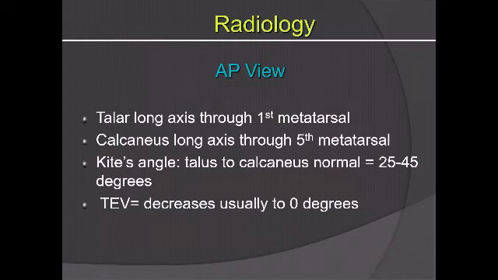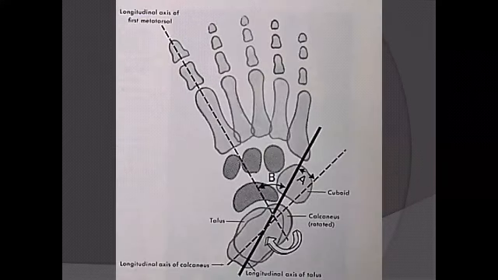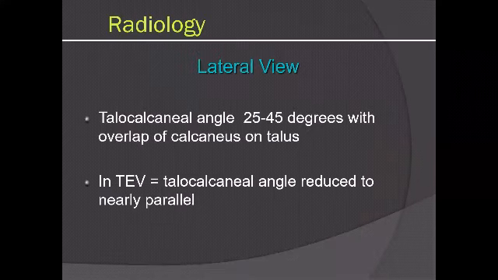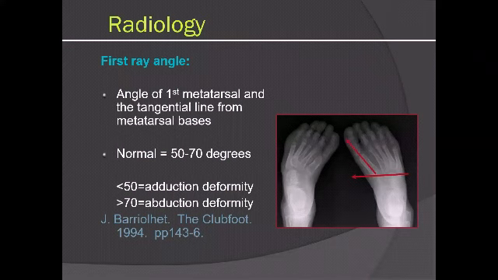Okay, these views have been described, the Kite's views, AP and lateral, and the divergence of the Kite's angles, which is normal. You will see that they are converging here. So these angles, you can see, normally 20 to 40 degrees is the angle, and parallelism indicates deformity. Now, you don't need X-rays to diagnose a clubfoot really. This is the Bariolais angle, which is the midfoot adduction angle.